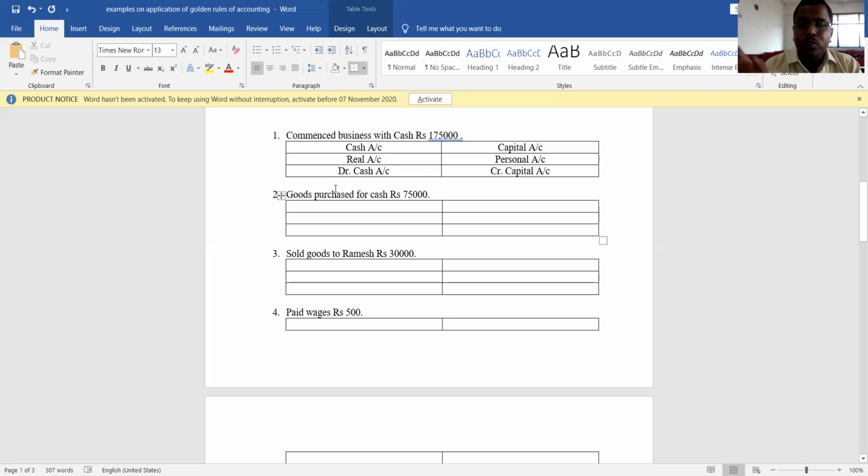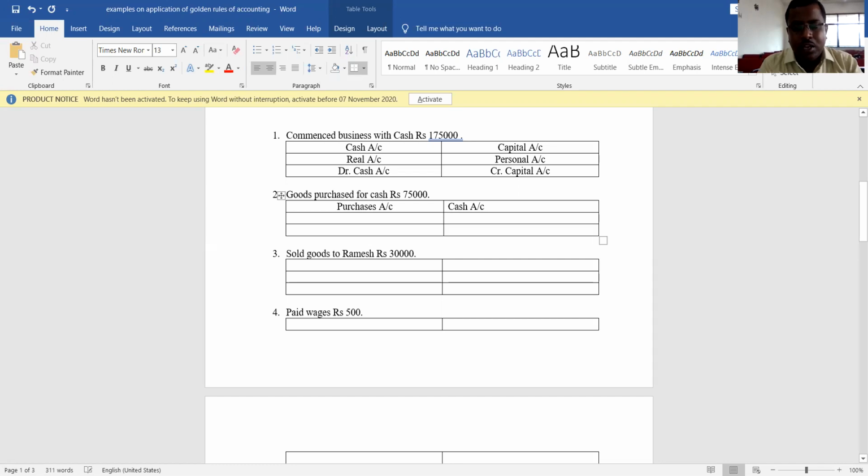So no need to specify goods account, because the purchases account and sales account themselves represent goods. Here purchases account is receiving the benefit and cash account is giving the benefit.